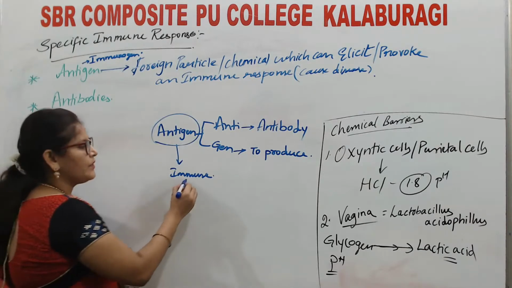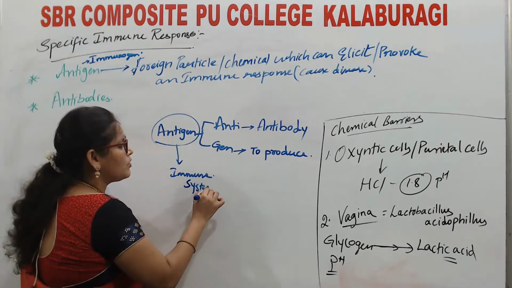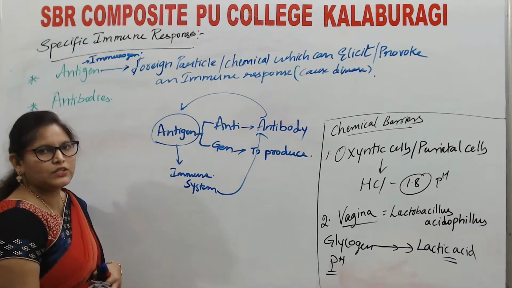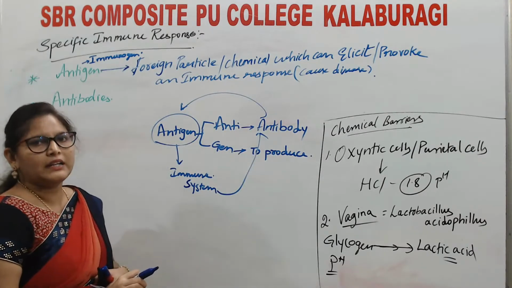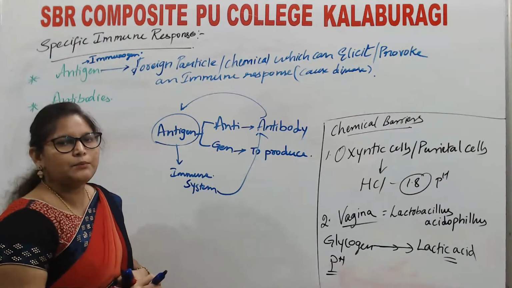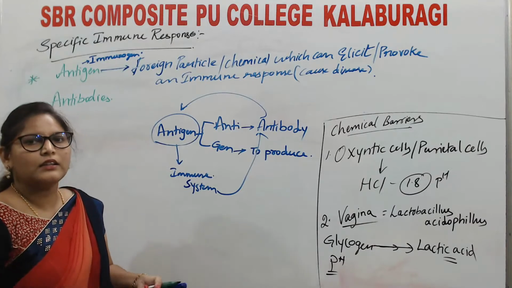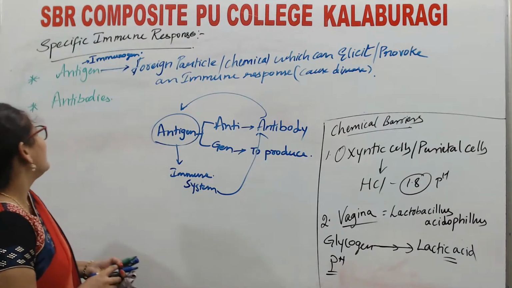What will it do? The immune system will produce antibodies in response to this antigen. So any foreign material which can elicit an immune response is known as antigen. Is that clear? Then what is an antibody?